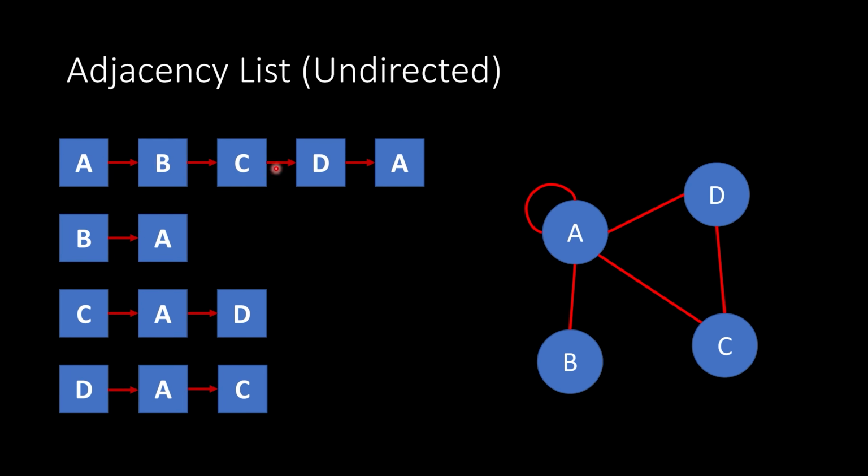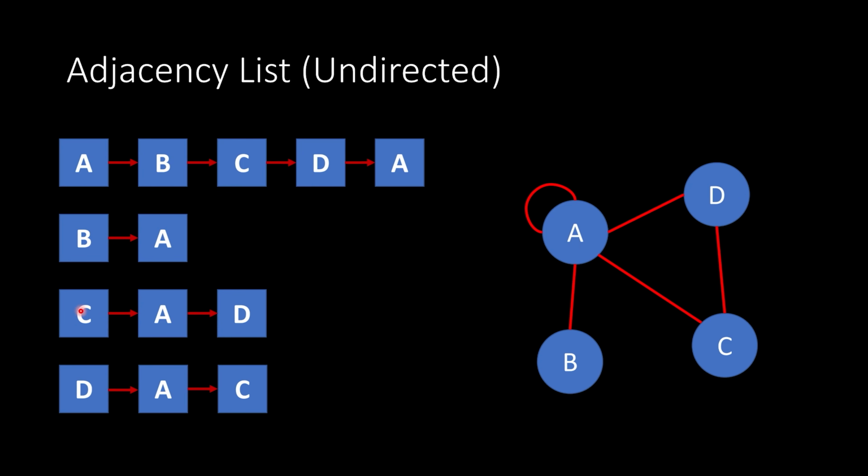In this case, it has all of the nodes that it has an edge with, because this is an undirected, unweighted graph. So in this case, we have an edge from A to B, A to C, A to D, and A to A. And again, this is a linked list, just like we talked about in the previous sections. Going to B, we have an edge from B to A. So that's the same as our edge from A to B, right? We just have to write that twice because this is an undirected graph.